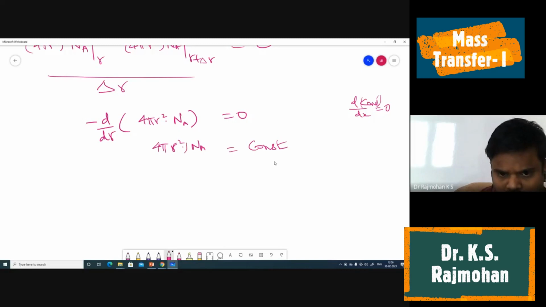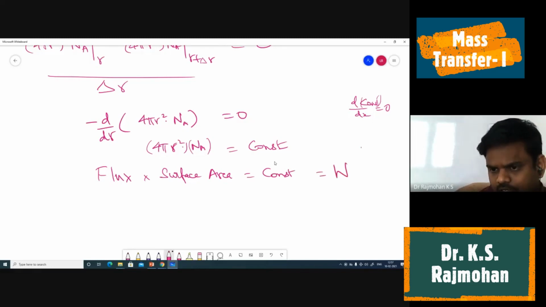What is this 4 pi r square? Surface area. What is this Na? Flux. So we have flux into surface area equal to a constant, which we can call W. In general, most of the textbooks use W.